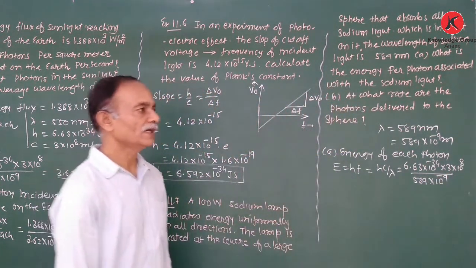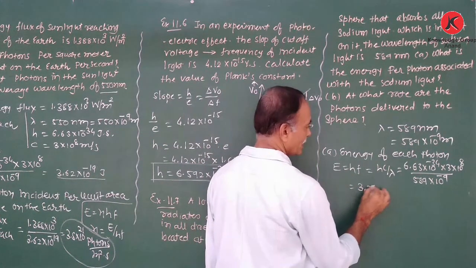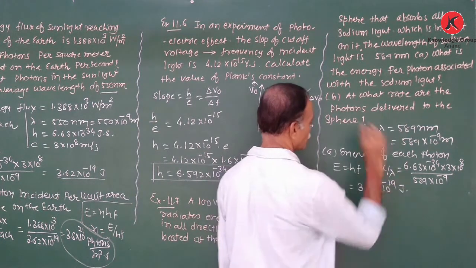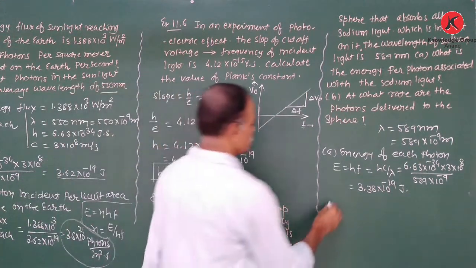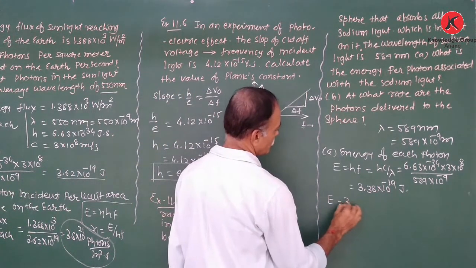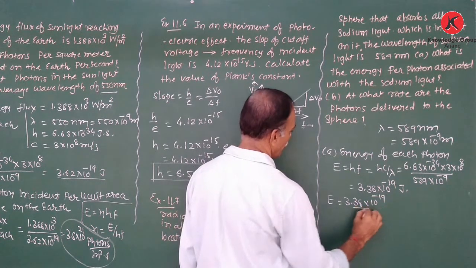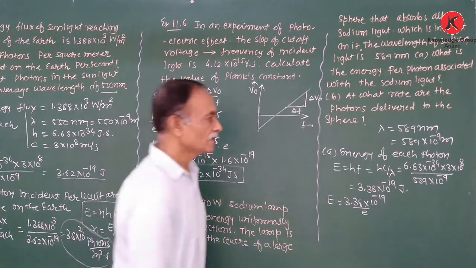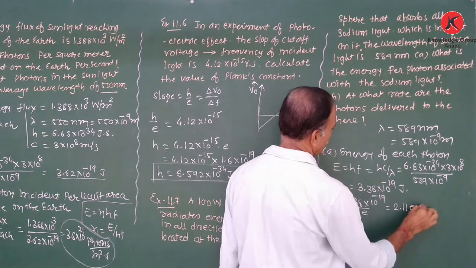When simplified, we obtain the energy in joule as 3.38 into 10 raised to minus 19 joule. And what is the value in electron volt? So E is equal to 3.38 into 10 raised to minus 19 divided by the charge of an electron. So we obtain its value as 2.11 electron volt.